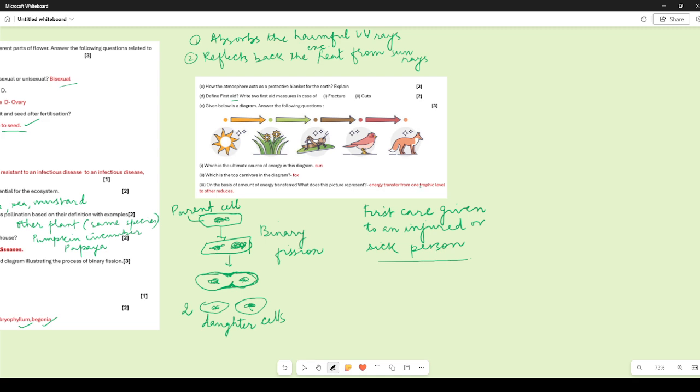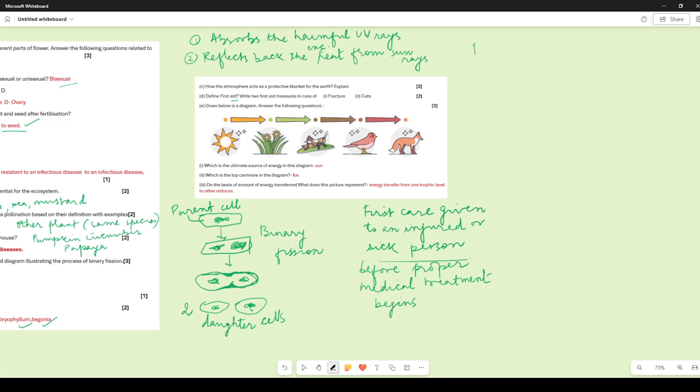Aid means help. So it is given before proper medical treatment begins, right? So if you can put it in simpler ways, you can say the first care given to someone who's injured or sick before the doctor arrives, or before proper medical treatment begins, that is called first aid. Now let us talk about fracture.